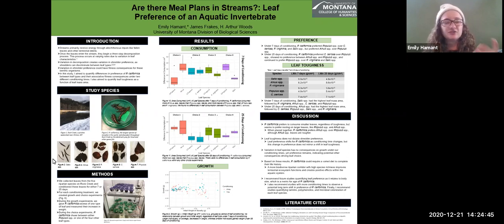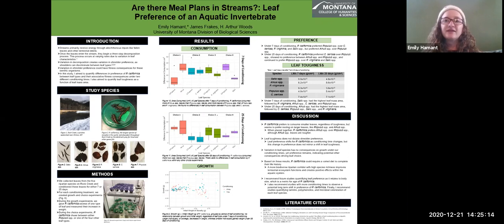Once I did that, I took the leaves and put them in 2 different conditioning times: 7 days of conditioning and 25 days of conditioning. Once the conditioning times were complete, I put them through 2 different experiments: a growth experiment, where I fed these salmon flies only one type of leaf, and a choice experiment where I gave them 2 different types of leaves, either cottonwoods or one of the other species, and measured how much they ate of the leaf and where they were located. And this all happened over 2 weeks.